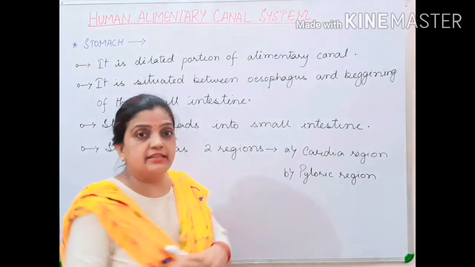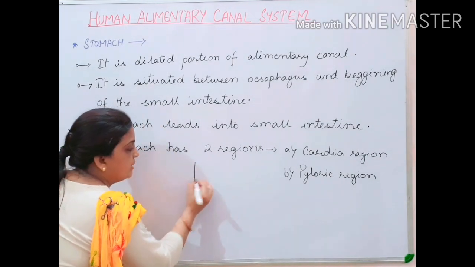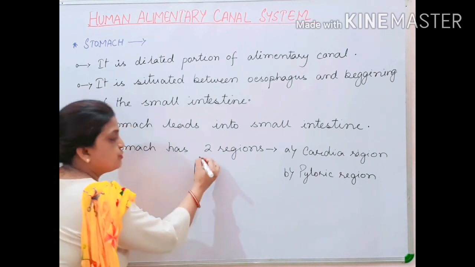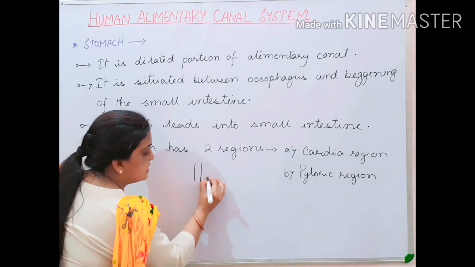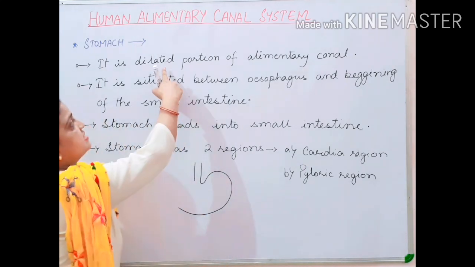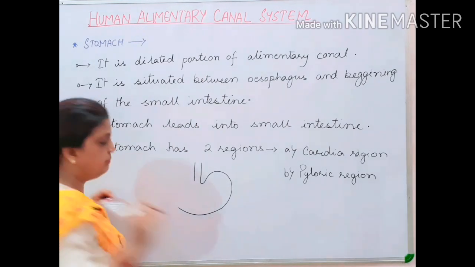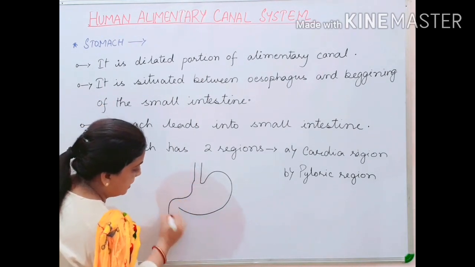Now children, let us understand diagrammatically. Now this was your food pipe which was extending from the buccal cavity. Now this is your dilated part of the stomach. This is what it means that it is a dilated portion of the alimentary canal. Now children, this is your stomach part.